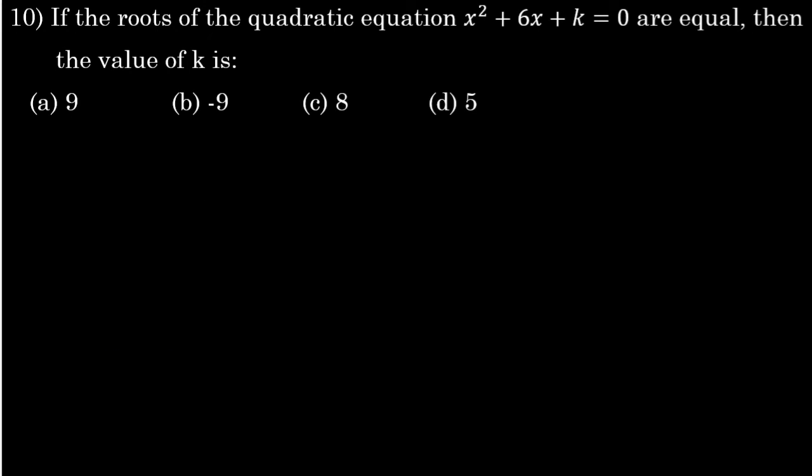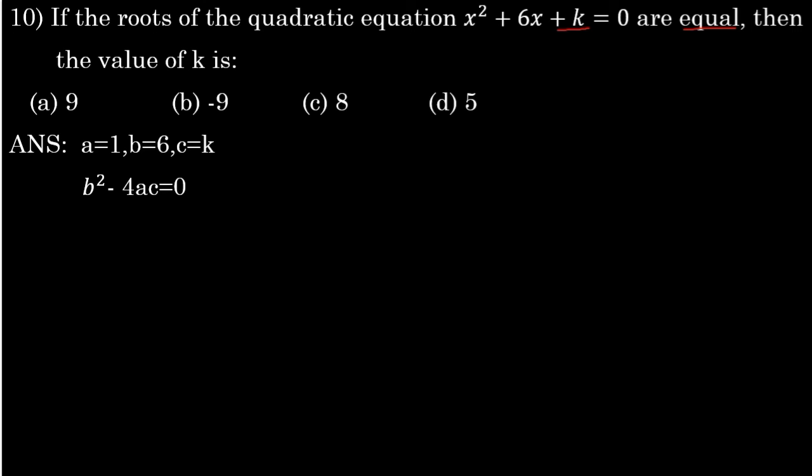2. If the roots of the quadratic equation x squared plus 6x plus k is equal to 0 are equal, then the value of k is, options we have 9, minus 9, 8, 5. Here they said we need to find the k value, so what do we need to substitute? We need to substitute in the discriminant formula. And they said the roots are equal, that means b square minus 4ac is equal to 0, discriminant is equal to 0. Now we have the a value, b value and c value.